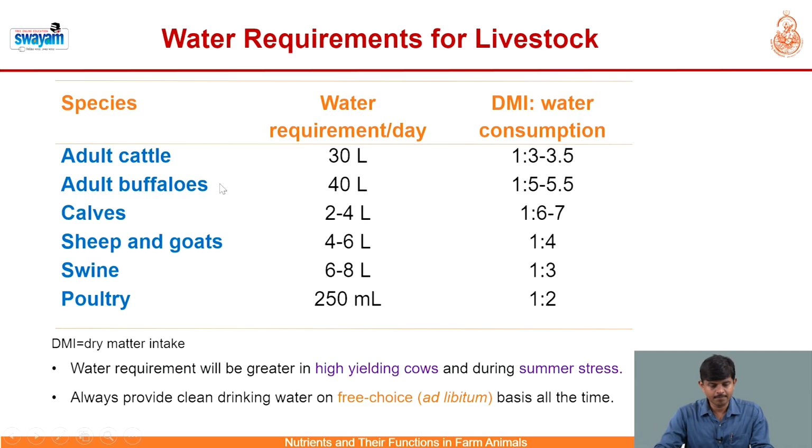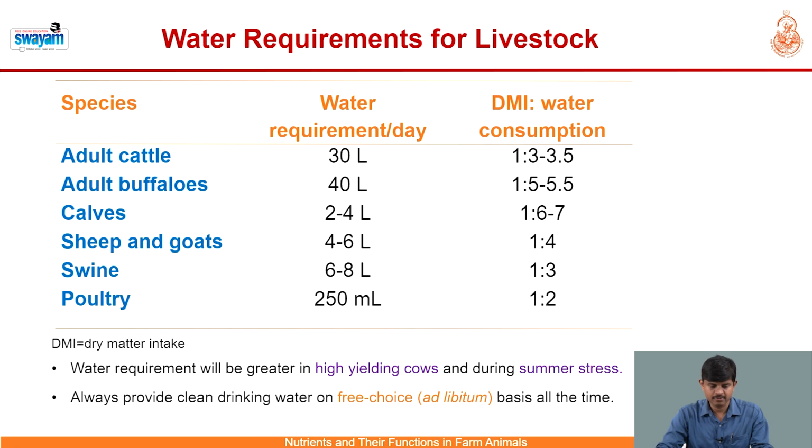So, let us take up the water requirements of livestock. You can see the table describing water requirement of various species of animals. Adult cattle require approximately 30 liters of water on average, with a dry matter intake to water consumption ratio of 1:3 to 3.5. Similarly, adult buffalo have 40 liters of water requirement.